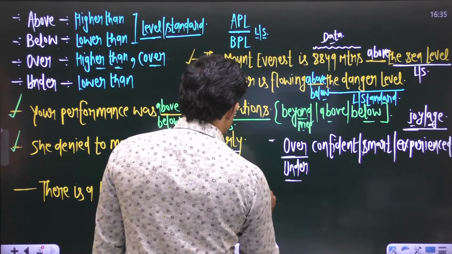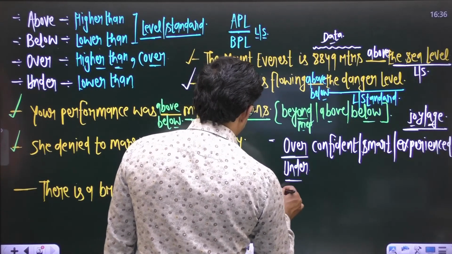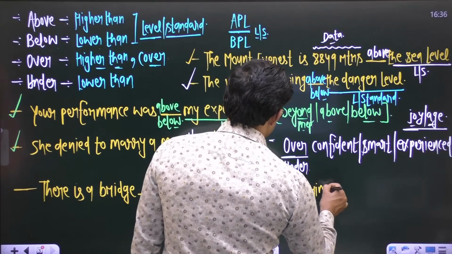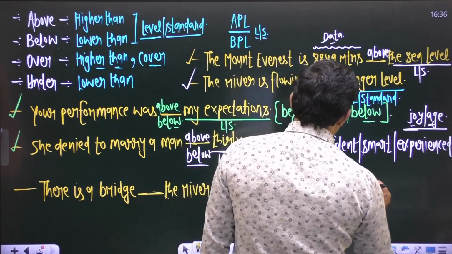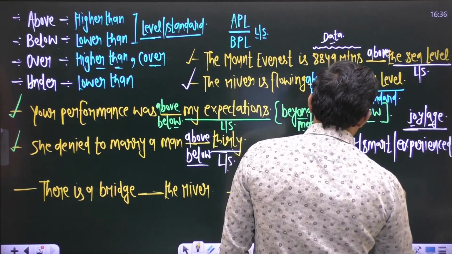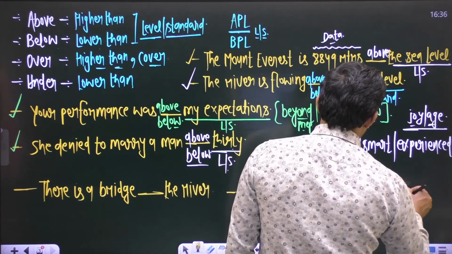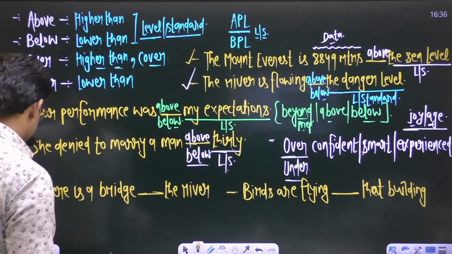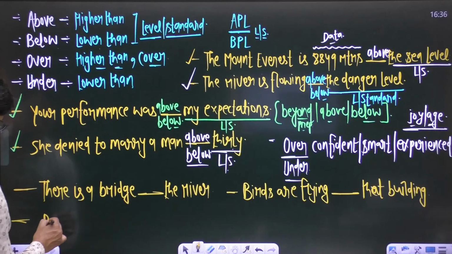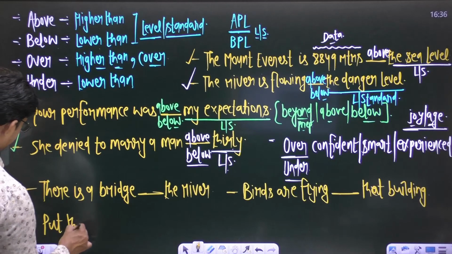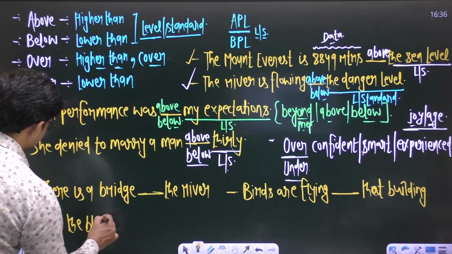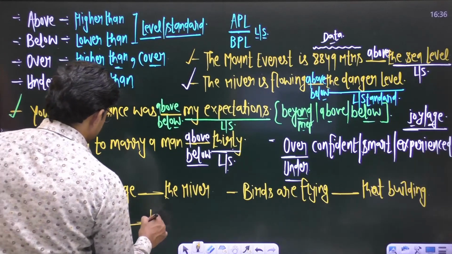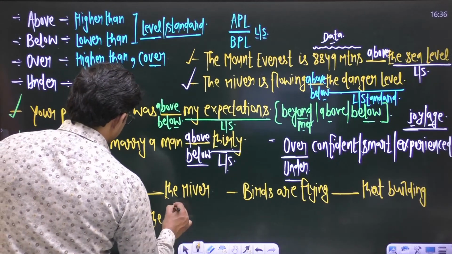And if I say, birds are flying blank that building. Next sentence: put the blanket blank the sleeping child.